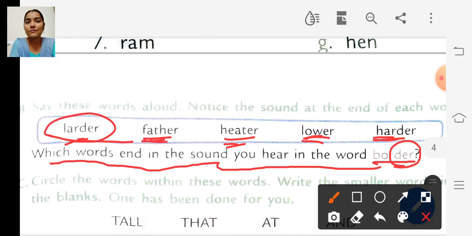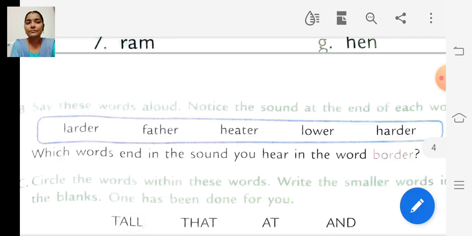And this one is father. No, right? Next one is heater. And this one is lower. And the last one is harder. So this word ends in the sound like the word border, right? So the words ladder and harder end in the sound like in the word border.